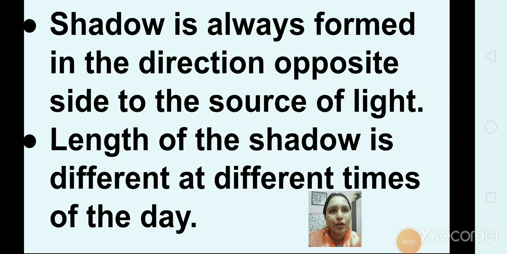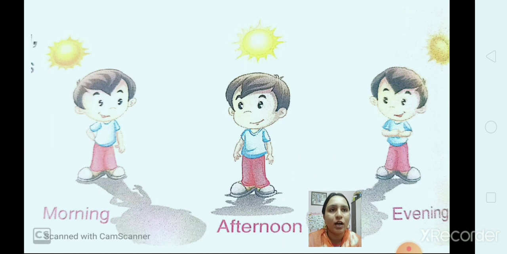Length of the shadow is different at different times of the day. Okay? In the morning and in the evening the shadows are long, as I told you. When the sun is low in the sky, the shadows are long. At noon the sun is overhead, so the shadow is the shortest.